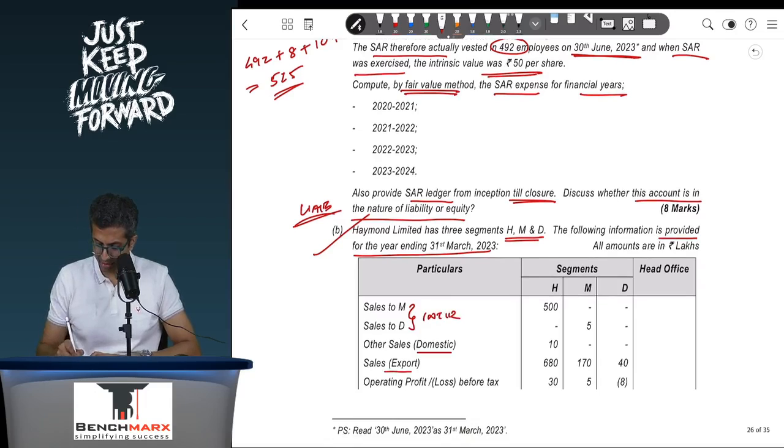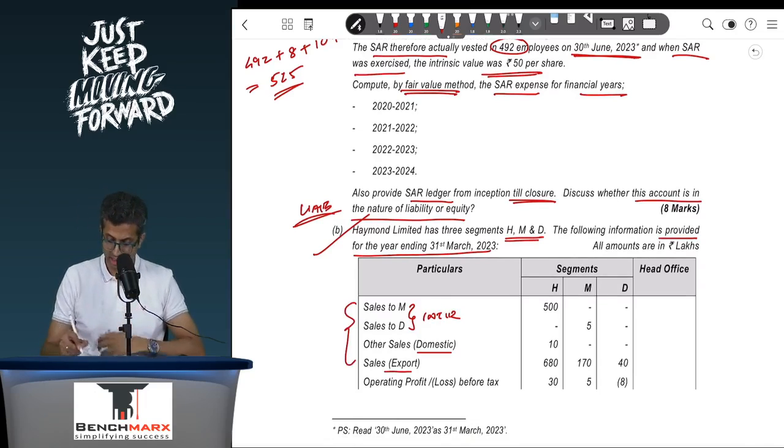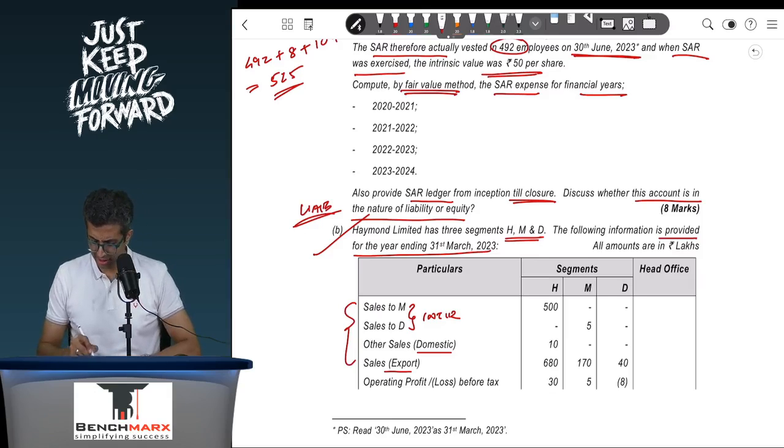So basically when I prepare the segment report, I will show segment sales. When I show segment sales, there would be, let us say, domestic, export and inter segment. For example, if I do as H, M and D, over here there would be domestic sales which is done by H at 10 rupees, export sales are 680, 170 and 40. Apart from that, there is nothing else over here. If you look at inter-segment sales, there is 500 inter-segment sales over here and another 5 over here. So this will be shown.